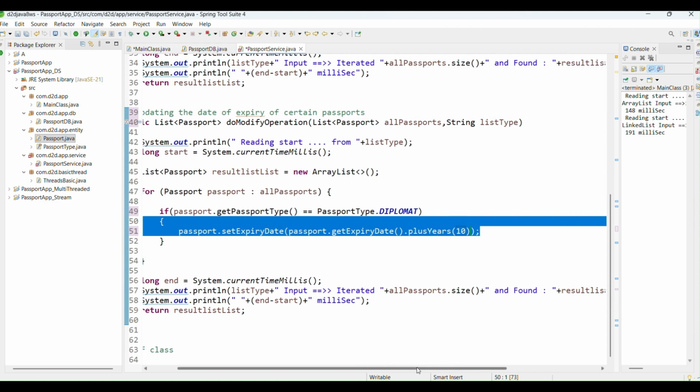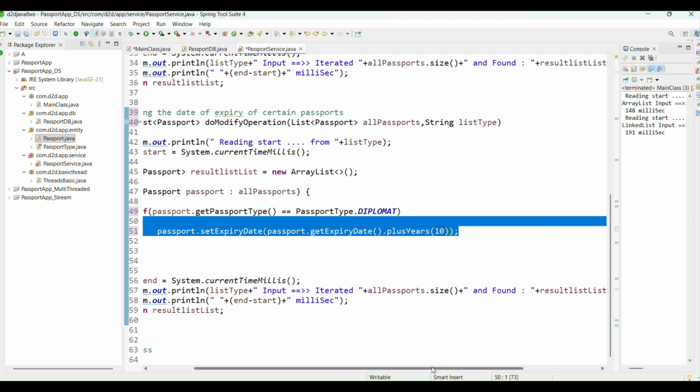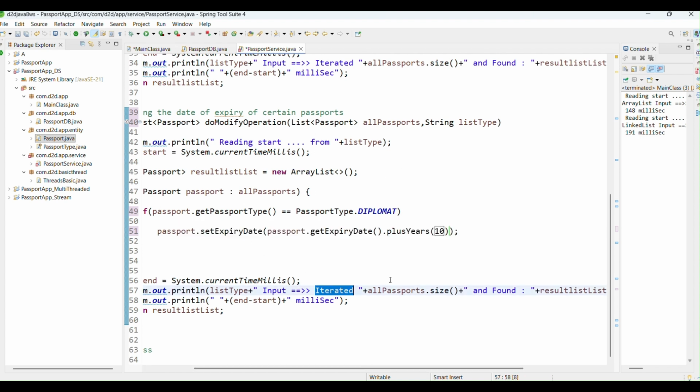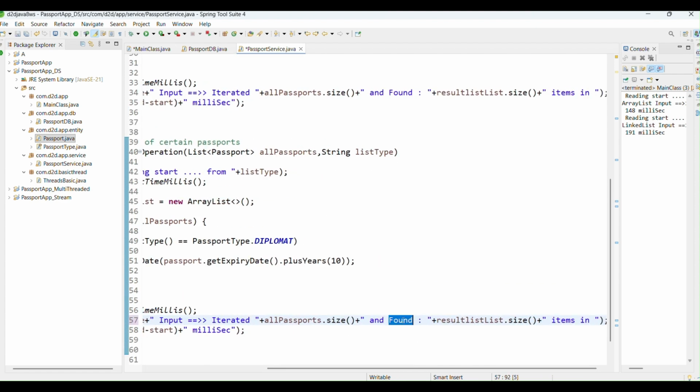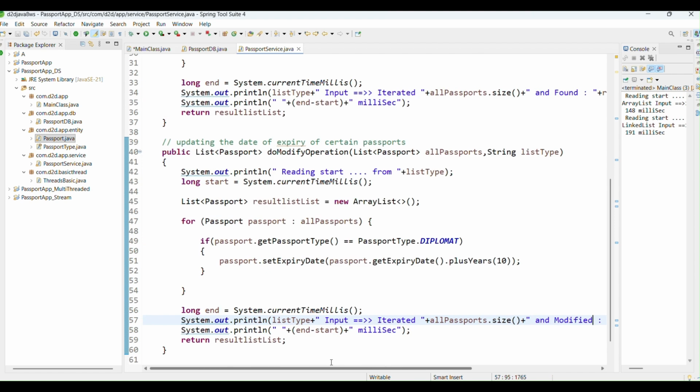And inserted, so not iterated, so here updated, iterated all passport size and modified list.